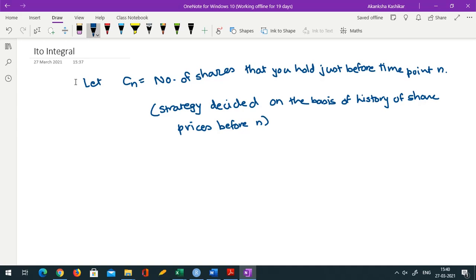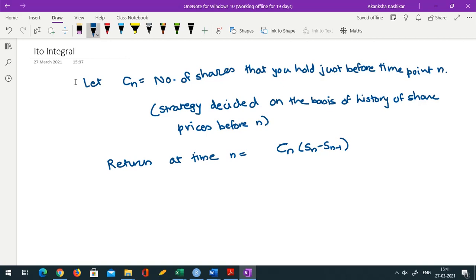Now, Sn we know is the share price at time point n. So at time n, what would be the return? So return at time n would become Cn times Sn minus Sn minus 1. Suppose let us assume that we have discrete time. So Sn minus 1 is the share price at time point n minus 1, and Sn is now the share price at time n. So on each share the return is Sn minus Sn minus 1. It may be positive or negative, and the total return is Cn times Sn minus Sn minus 1.